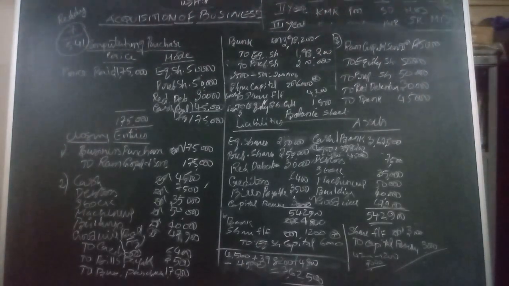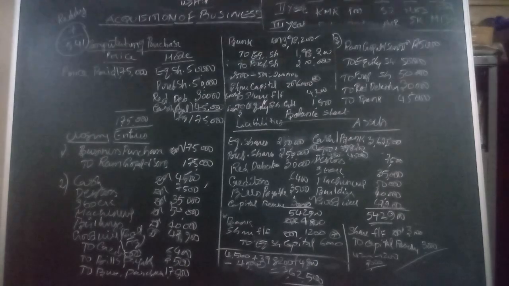In asset side, debtors, stock, building, all those things are given in the existing balance sheet. Goodwill we ascertain in the entry number 2 as balancing figure. Then cash balance, that we have to ascertain. Last line I marked the workings for cash. Opening balance is 4,500.